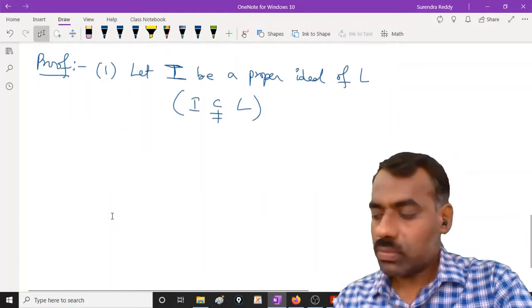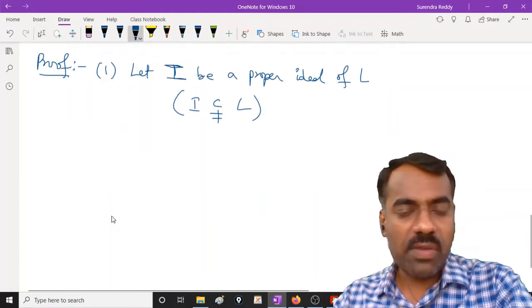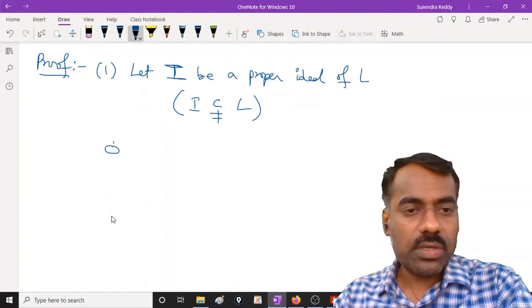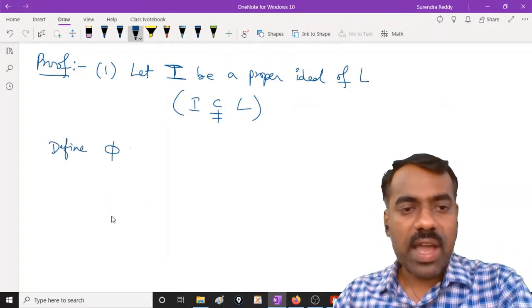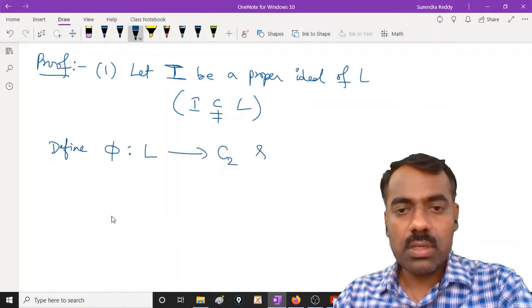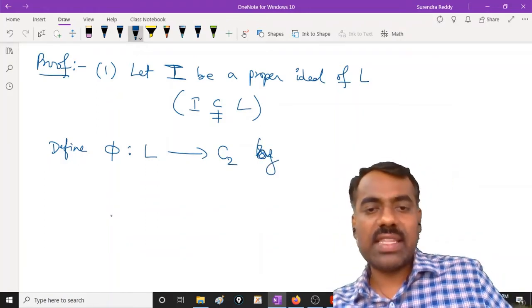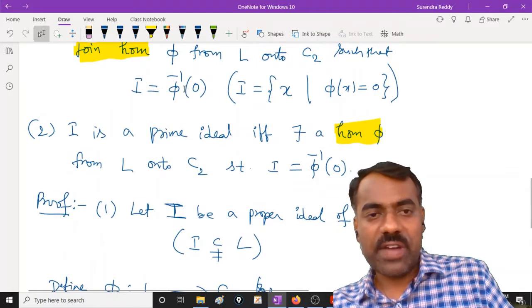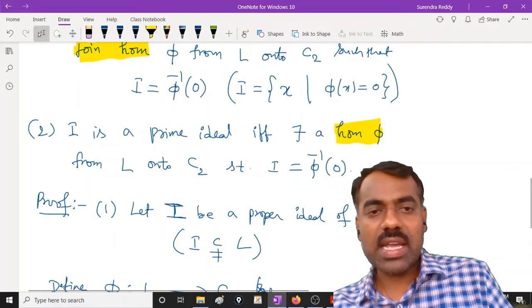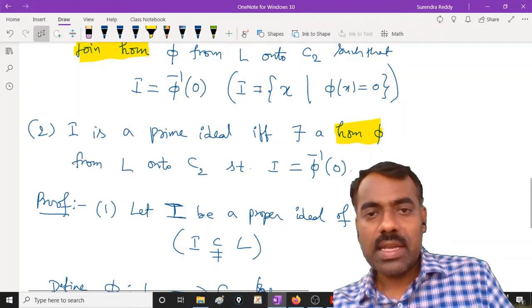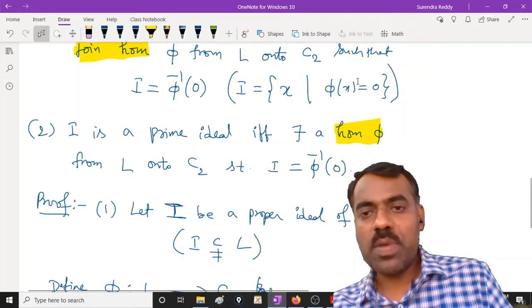Now we want to define a join homomorphism. Define phi from L onto C2 in such a way that whenever you take an element in I, phi of that element should be 0.